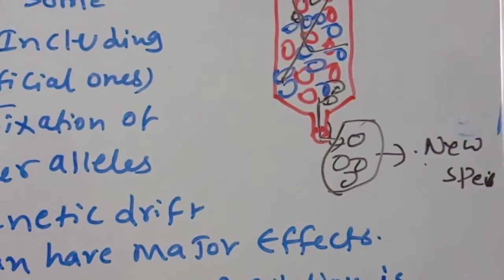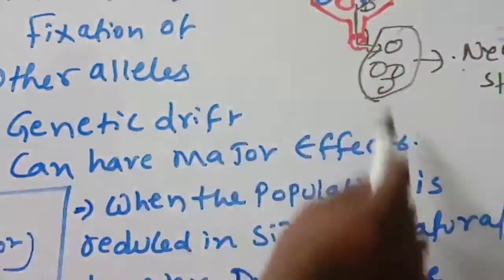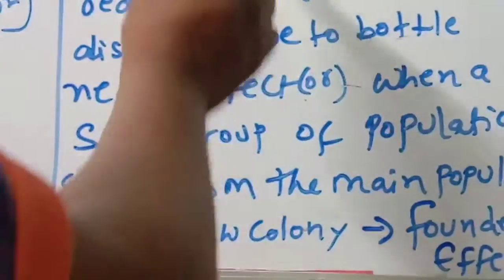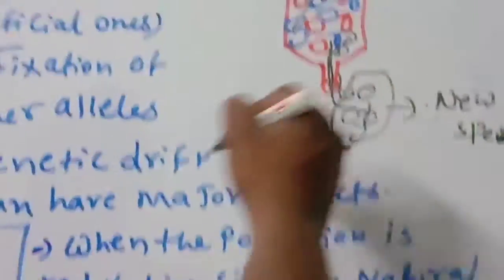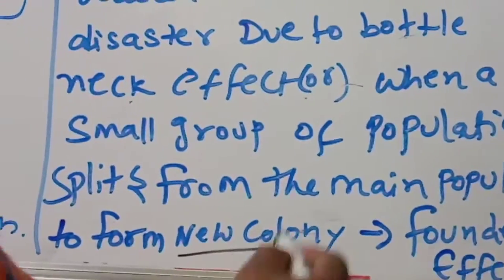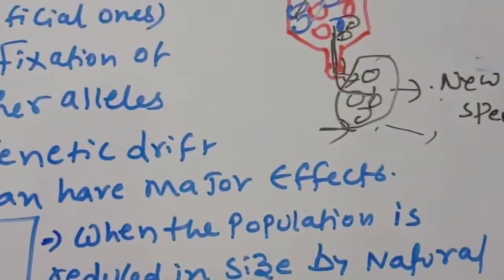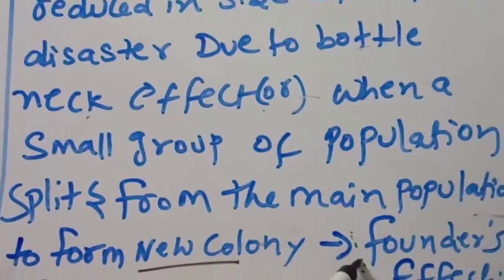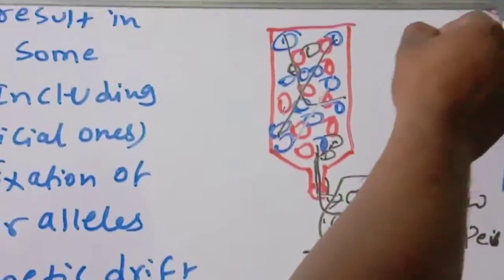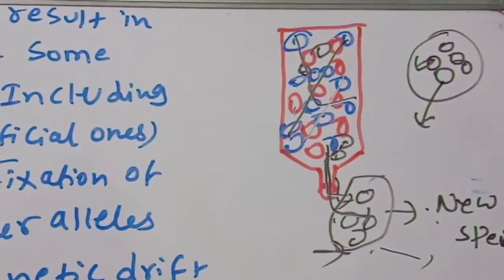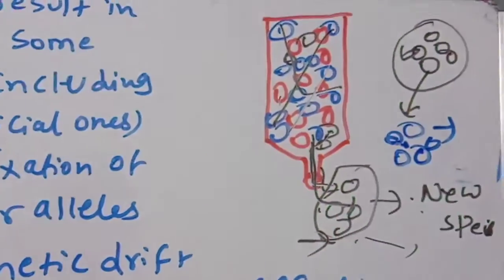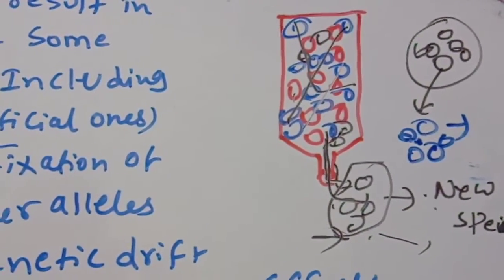When the population is reduced in size by natural disaster, that is the bottleneck effect. When a small group of population splits from the main population to form a new colony, this is called the founder's effect. What is the founder effect? Suppose a group of population is there. Some will split and escape, and they will become a new population. That is the founder's effect.